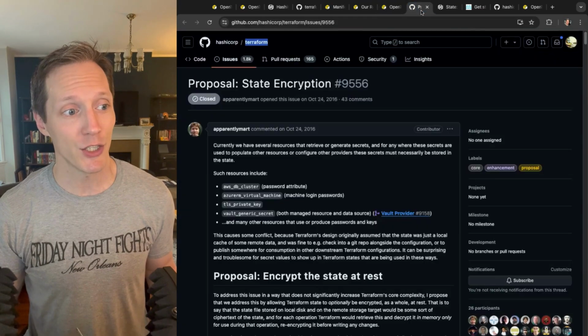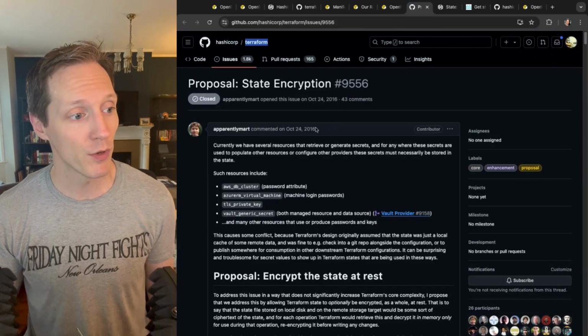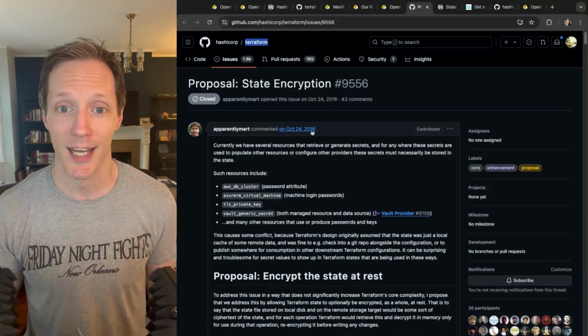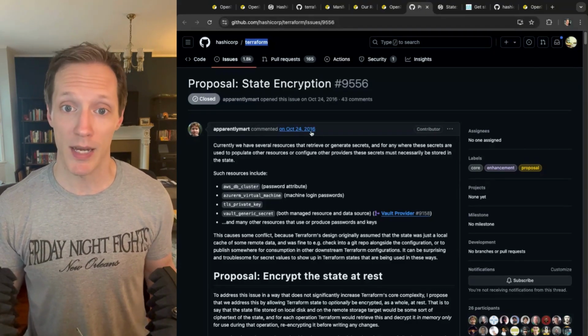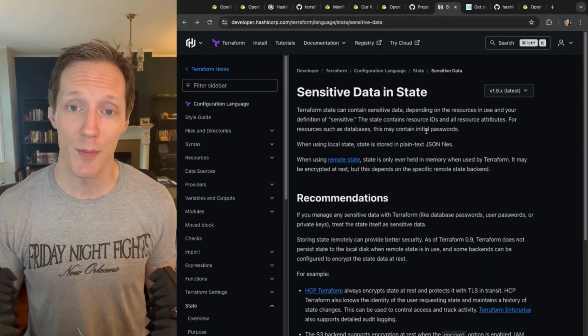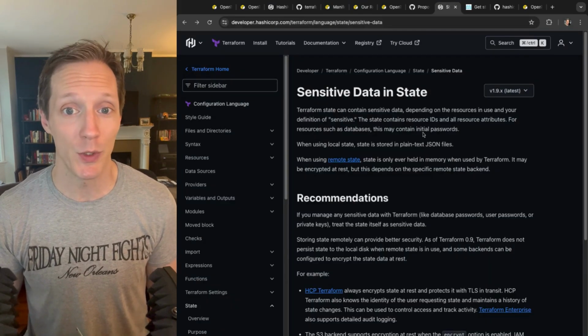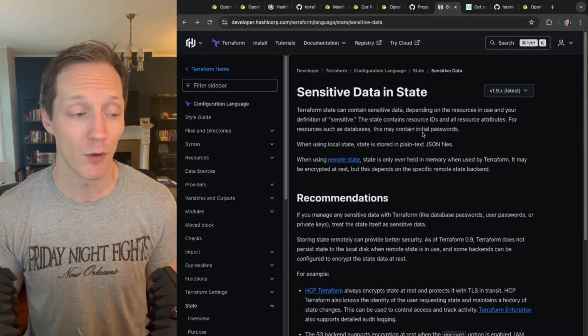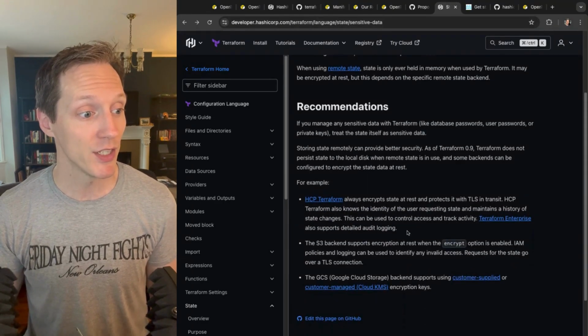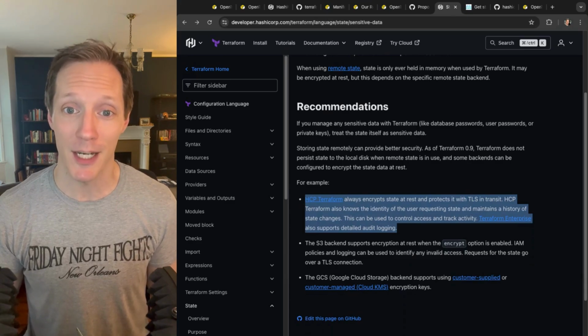The earliest issue that I could find asking for state file encryption was from 2016. And since then, there have been many more issues open with proposed solutions, but the official documented response from HashiCorp has been, we're not going to encrypt state files in the open source Terraform. Instead, they have recommendations such as buy the enterprise version of Terraform.